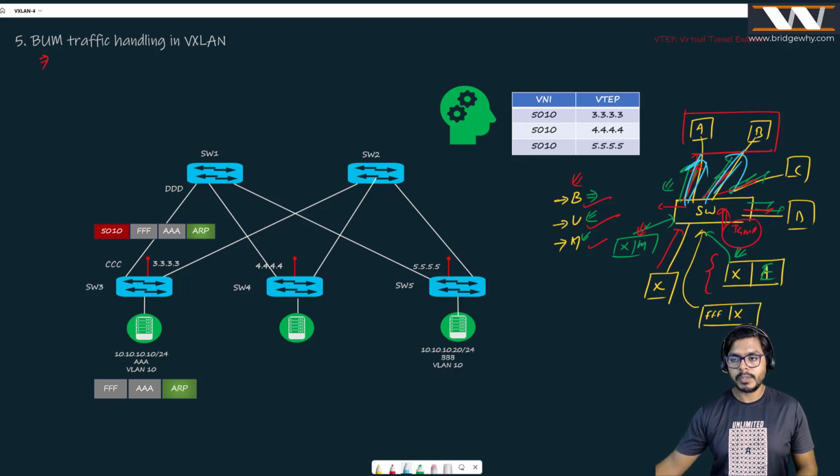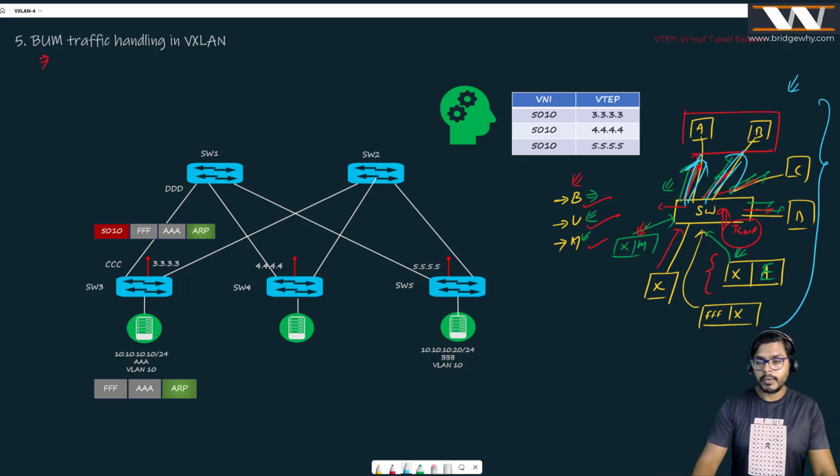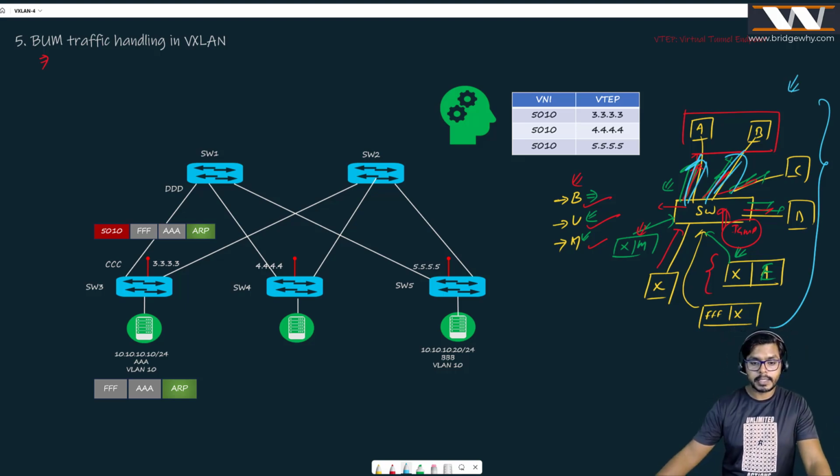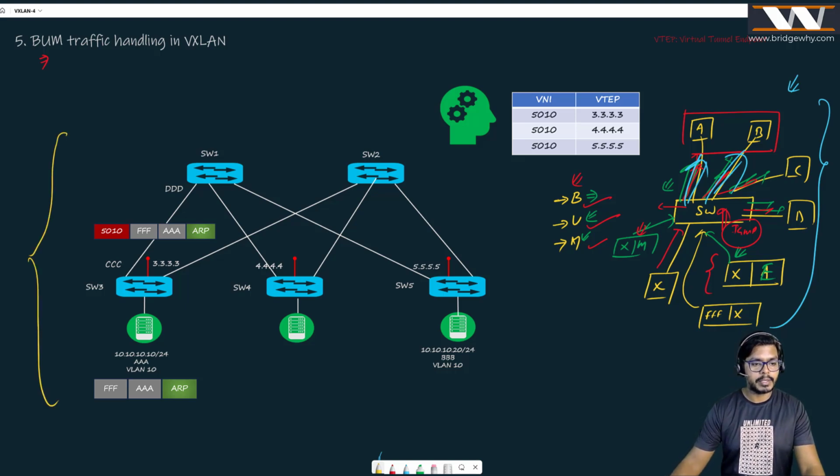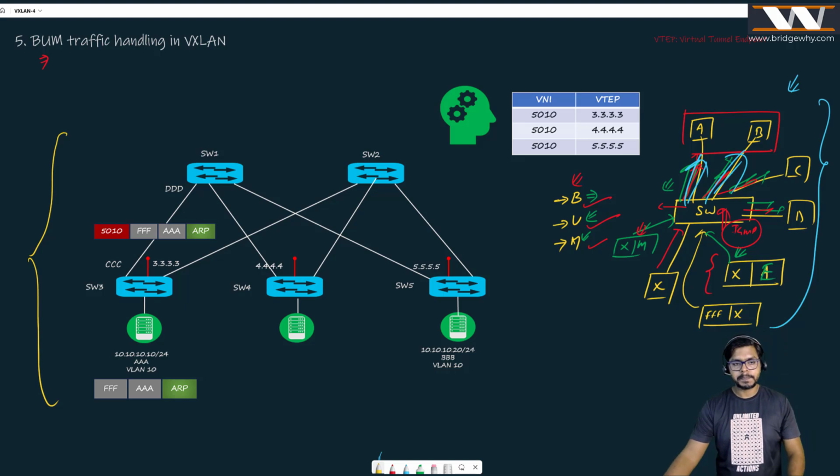So why am I talking about all this? If you have missed my switching class, believe me, we have discussed all these things in great detail there. But we need to understand how we are going to handle the BUM traffic in case of VXLAN. And this is going to be a very interesting thing.